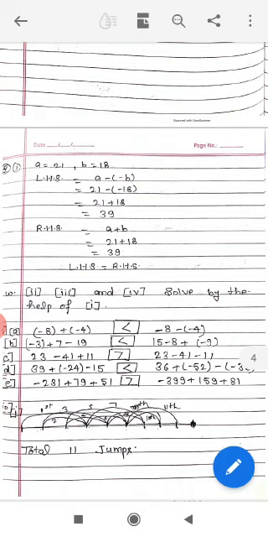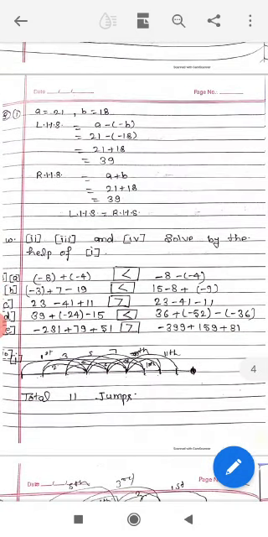Question number 9. Use the sign of greater, smaller or equal in the box to make the statements true. स्टेटमेंट को ट्रू करने के लिए हमको साइन को लगाना है. तो मीन्स क्वेश्चन नंबर A, -8 + -4, when we add this we get -12, -8 minus -4, when we add this we get -4. Then which is greater, -4 or -12? Then -4 is greater.